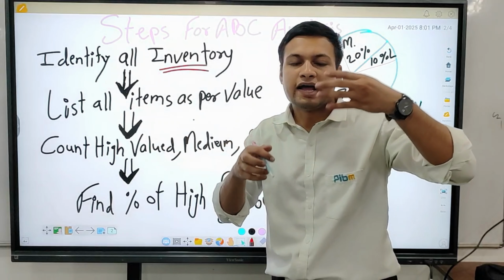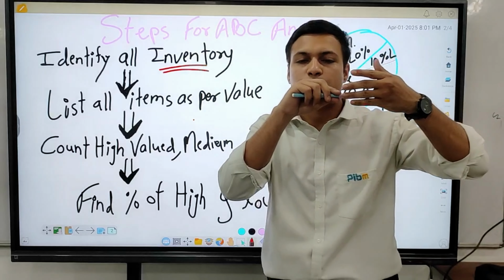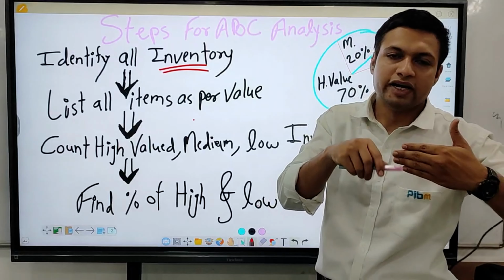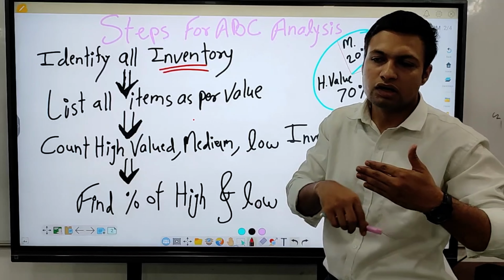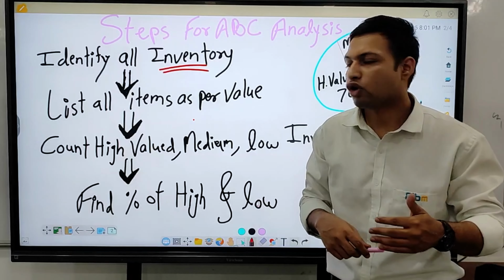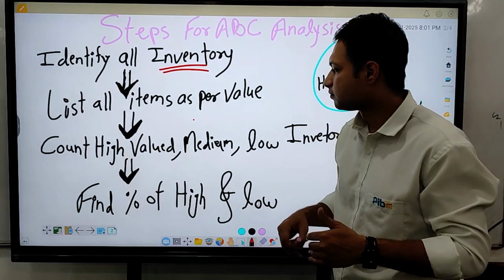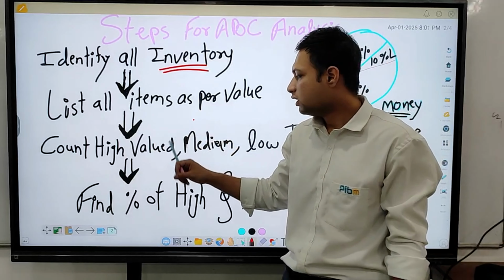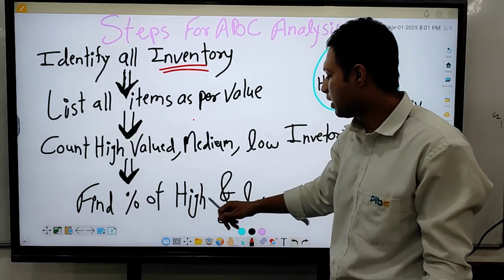You need to segregate high value products on the upper side, then medium value, and then the lowest value items on the bottom of the table. As you count all the high, medium and low, now you are going to find the percentage of high and low.